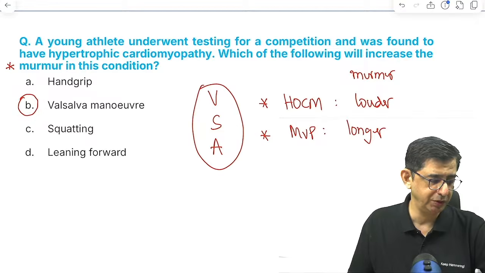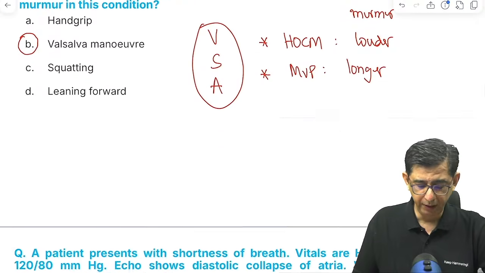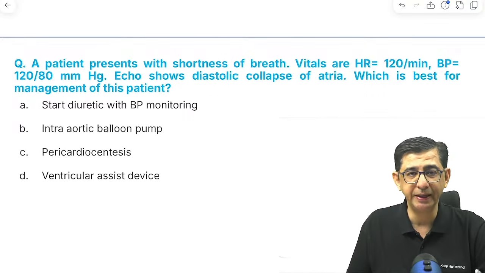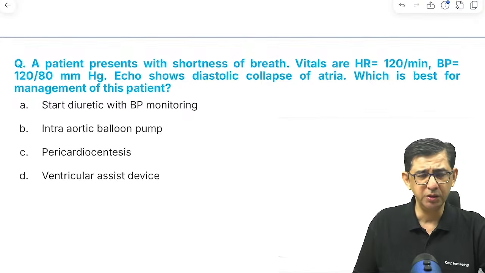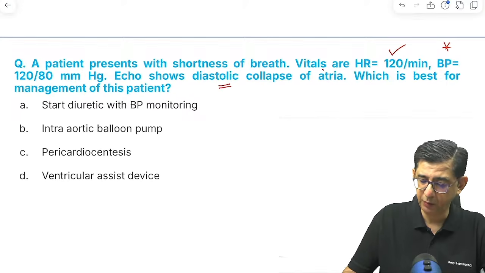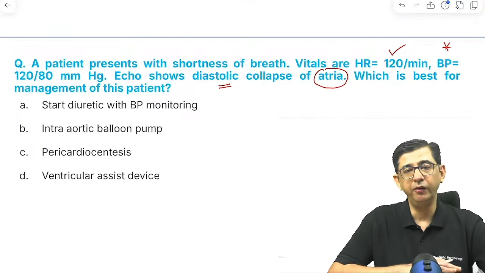So the answer to this question is option number B. And then a question which was very smartly designed. Patient came with shortness of breath. Only this much detail was given. Heart rate was fast, BP was stable, and there was a diastolic collapse that was given. But a couple of guys write diastolic collapse of atrium.